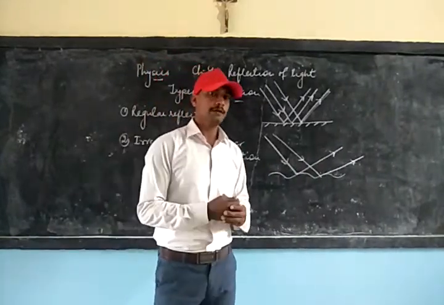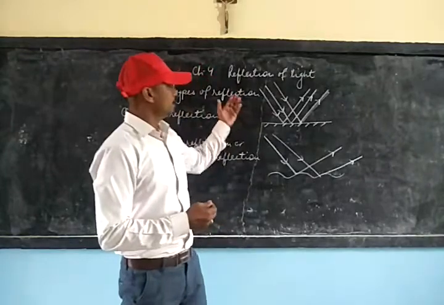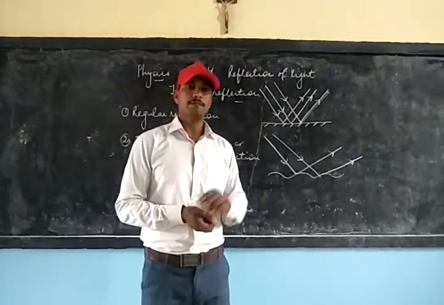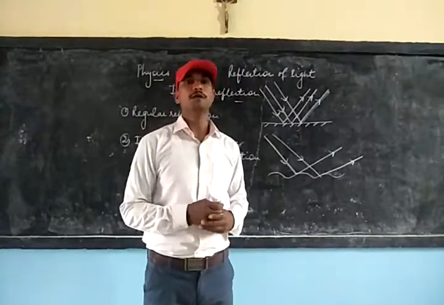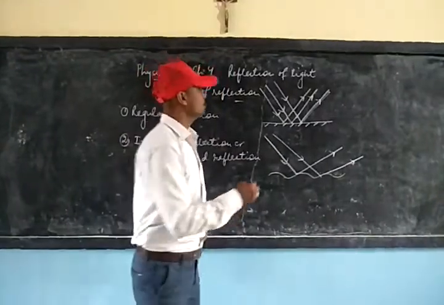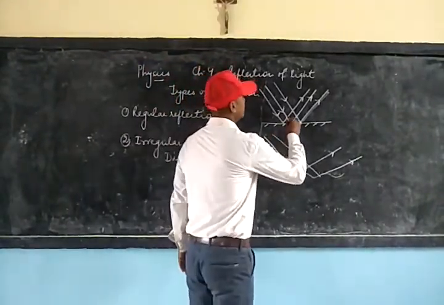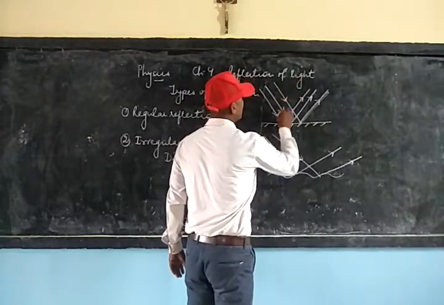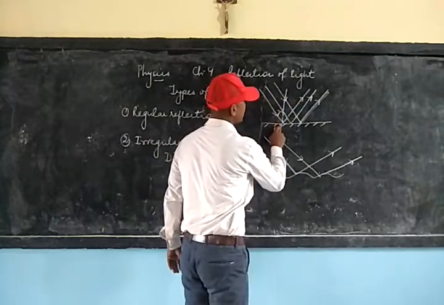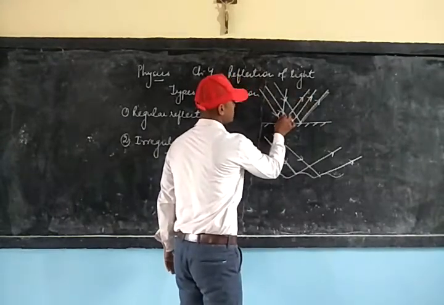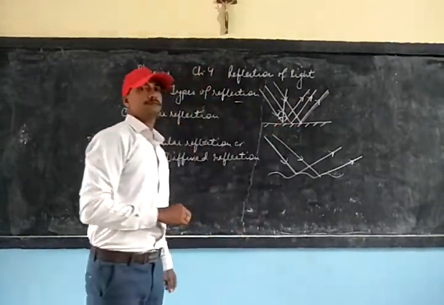One more difference you can write is that in regular reflection, the angle of incidence and angle of reflection are equal. Because when you draw a normal between this incident and reflected ray, you will find these two angles are equal.